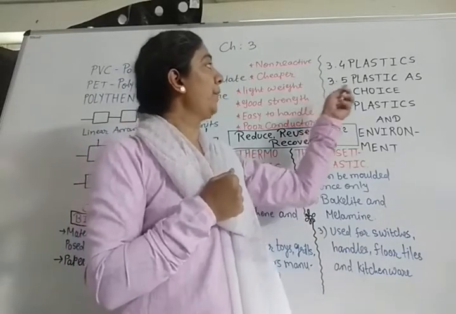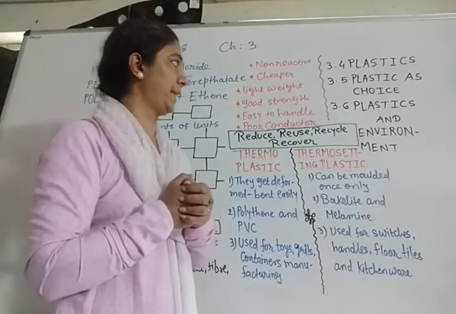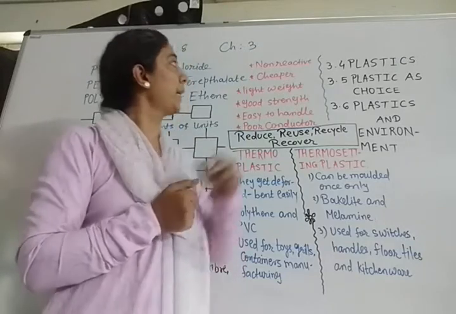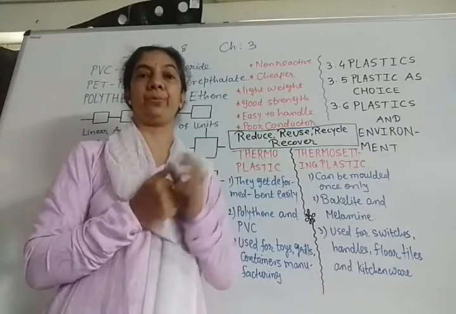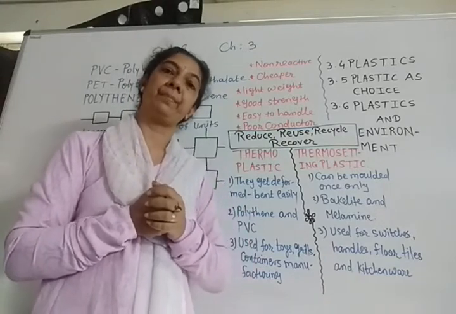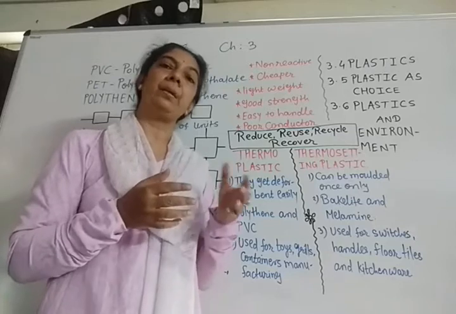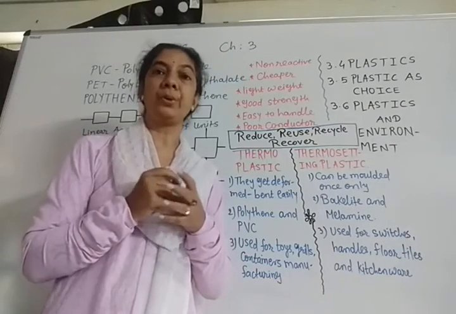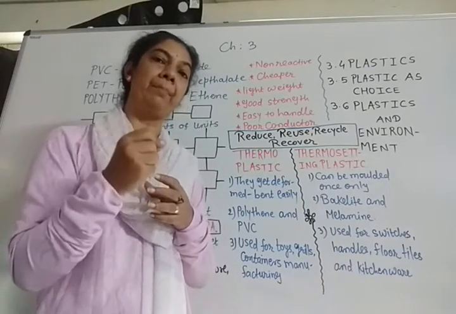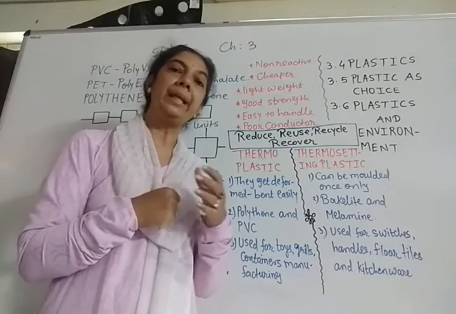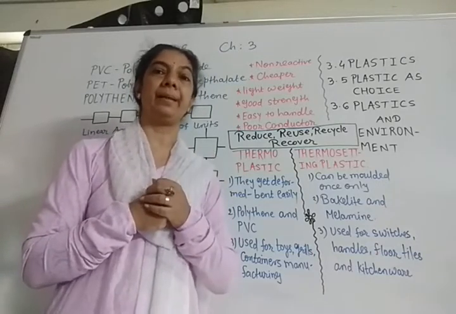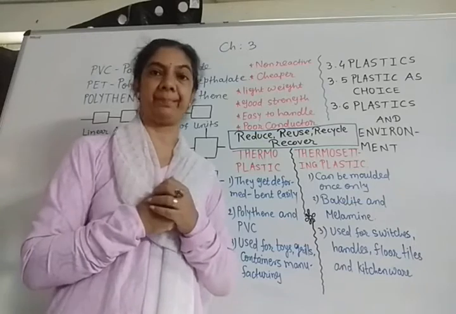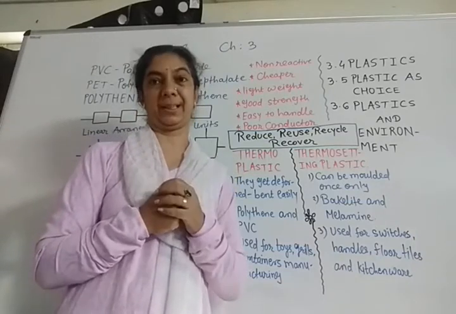So why are we using plastic as a choice? A few characteristics are over here. The first characteristic is that it should be non-reactive. What does it mean? Regarding iron or any other metal, we know the word corrosion. Corrosion means eating up of the metal. When any metal, especially iron, is exposed to air for a longer time, it slowly reacts with the air and the moisture present in the air, and as a result it corrodes. It's a very slow process.